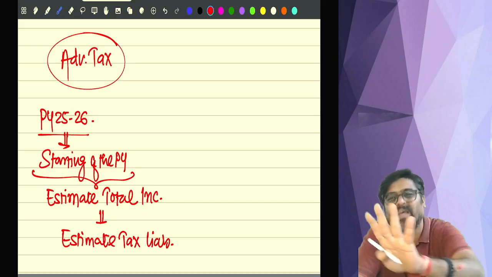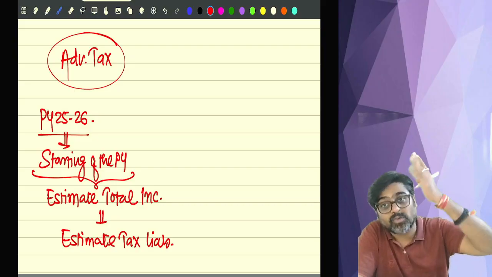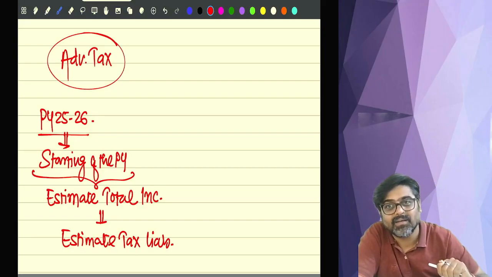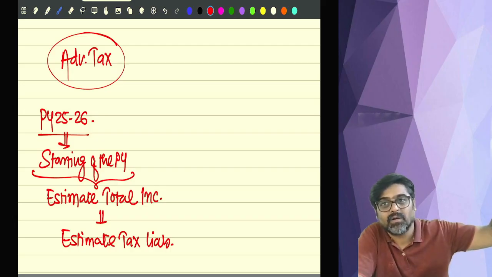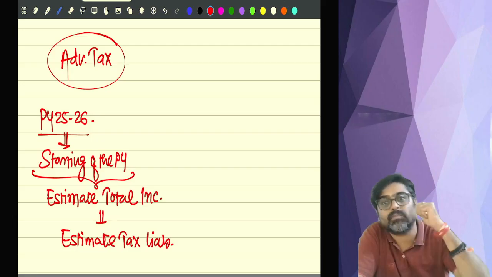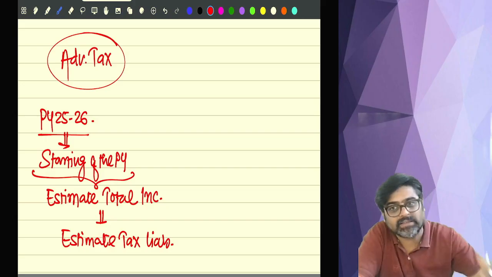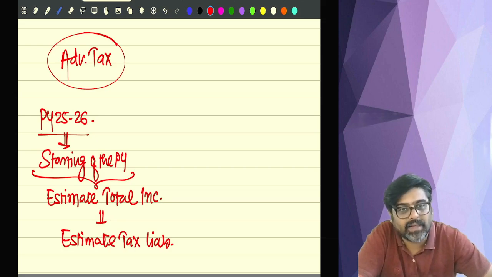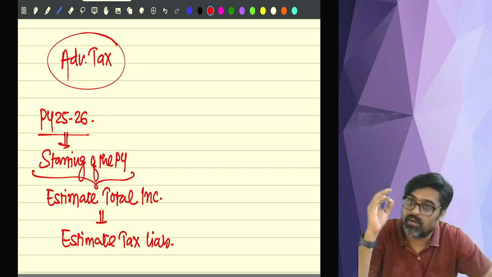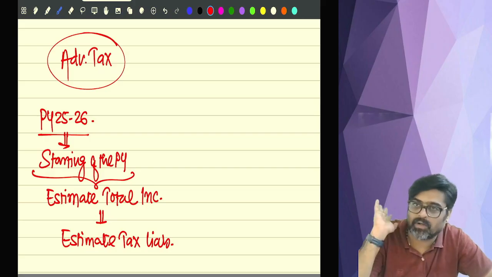This is an estimate, not the actual tax. This is not the actual total income. Actual total income and actual tax, you will come to know in the assessment year, next year. But next year we are not going to collect that tax. We want to collect the tax from you in this year only. Hello sir, are you all understanding? So do one thing, make an estimation this year. In the very beginning of the year, estimate your total income, and on that total income, estimate your tax liability.